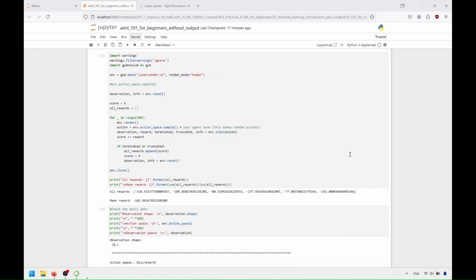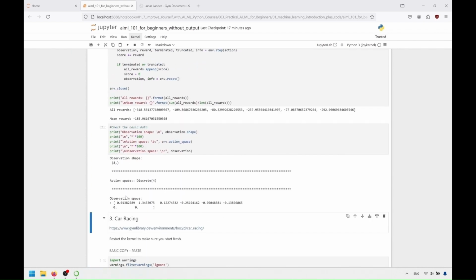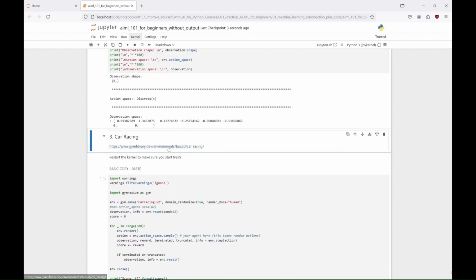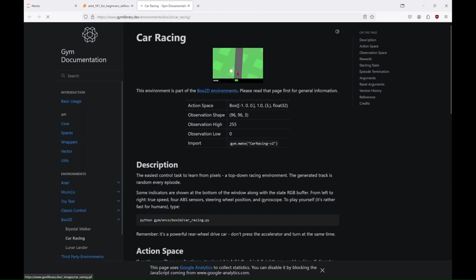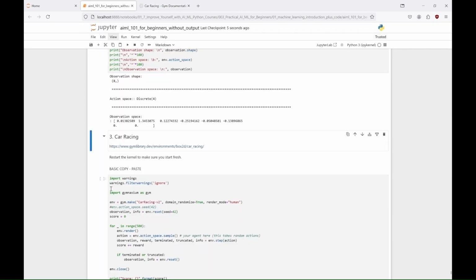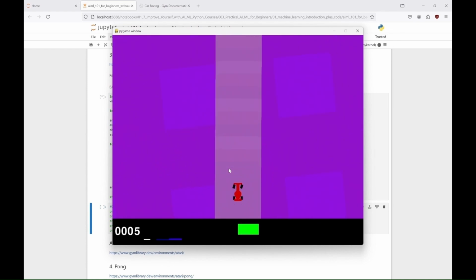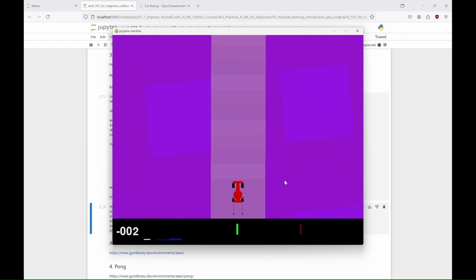reward across all episodes. In the car racing environment, the agent controls a rear-wheel drive car in a top-down racing scenario, where the track is randomly generated for each episode. The agent earns a reward of -0.1 for every frame and an additional +1000/n for each track tile visited, where n is the total number of tiles. The episode concludes when all track tiles have been visited, or if the car goes off the track, resulting in